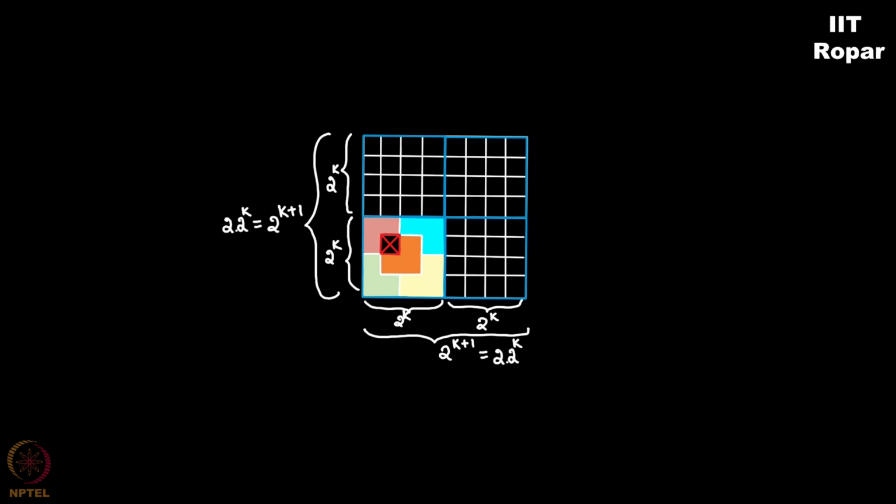What do we do? Look at the ingenuity of the proof. What I'm going to do here is consider the center of the checkerboard. This corner, and this corner. I'm going to consider the 3 corners here and remove it. What do we have now? We have 3 2 power k cross 2 power k boards with one square each removed. Correct? Now, it is very obvious from the hypothesis again that all these can be tiled.